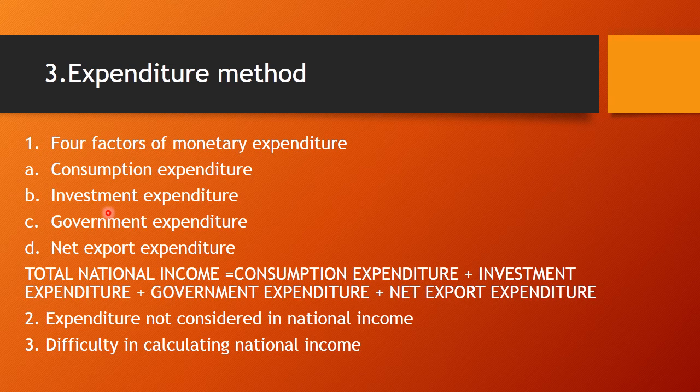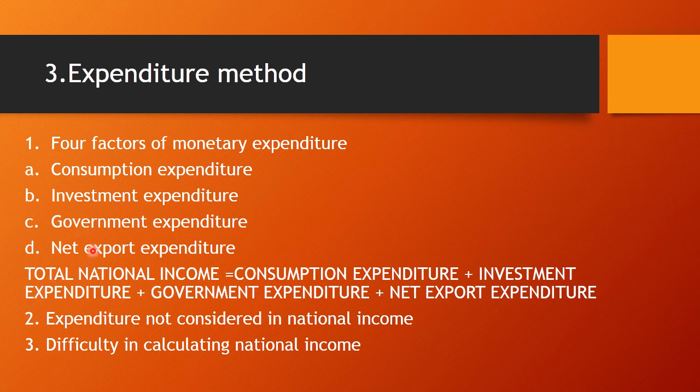It also includes services like education, medical treatment, transportation, communication, etc. Investment expenditure includes expenditure incurred on building of a factory, plant and machinery and necessary goods and equipment for the profession. The third one is government expenditure. It includes expenditure such as consumption expenditure, investment expenditure, administration expenditure, etc., by central government, state government or any local bodies.